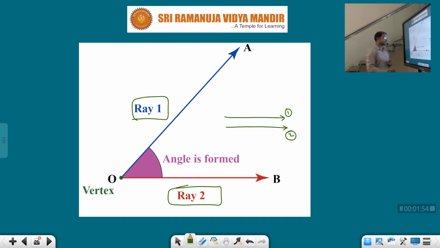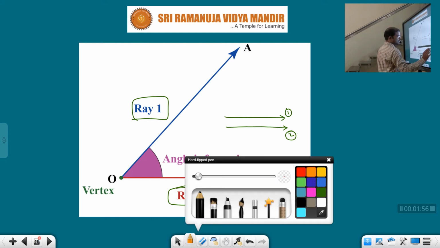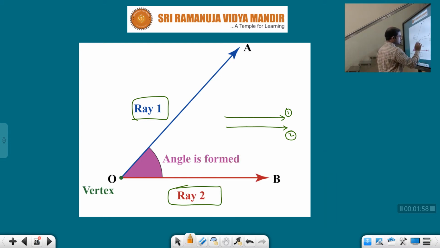But we should discuss angle, children, when some other line is meeting at the other end. Just observe, children, this third line and first line are meeting at some point, right? So at this point we need to bother about what? Angle, because here the angle exists. Clear?